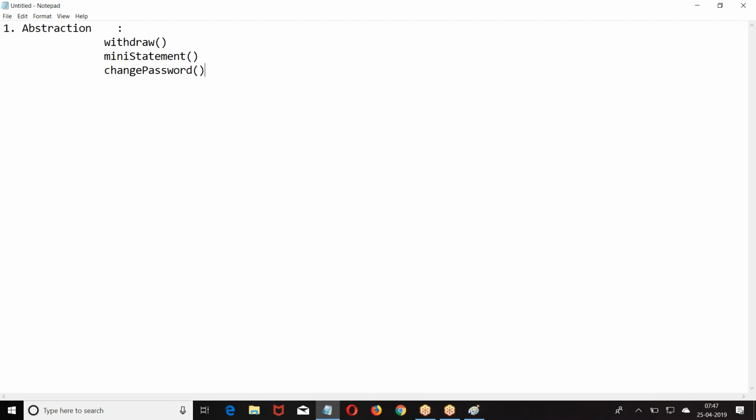We are going to convey the list of services we are going to offer. We are not going to convey how we are offering. When you come for an inquiry, we say we cover these topics. How we are going to cover them and which point we will insist on, we will not be conveying. We only give the list of topics we cover, the information about the services we offer.